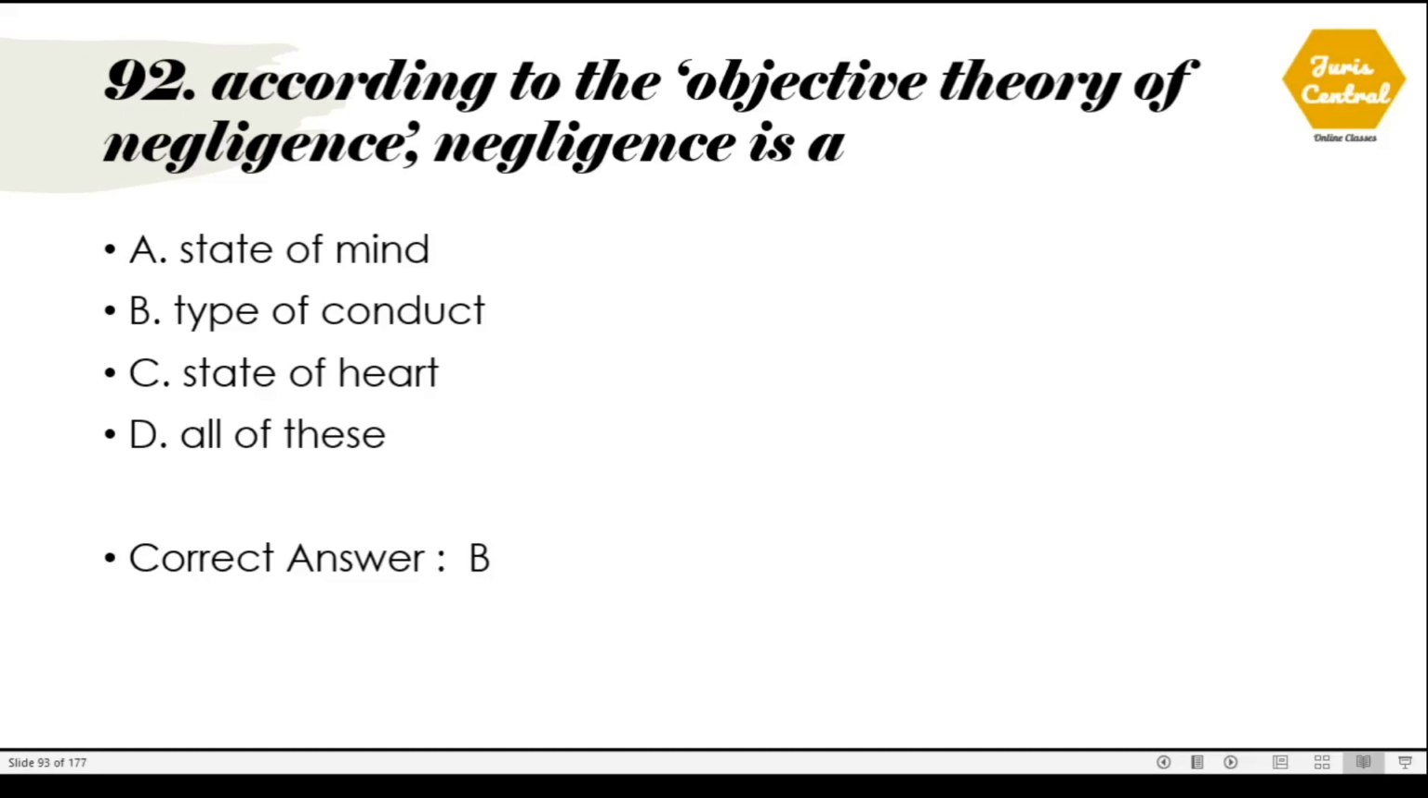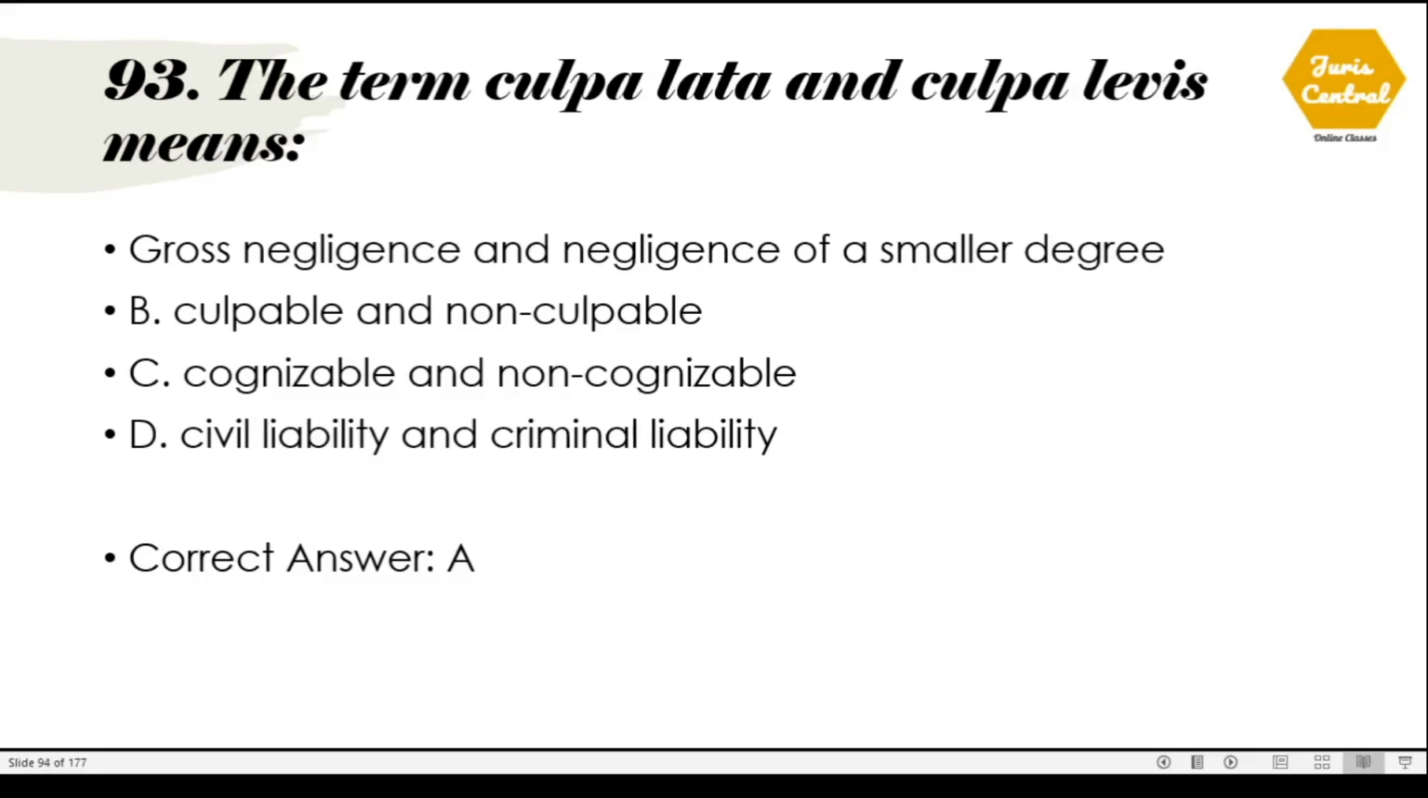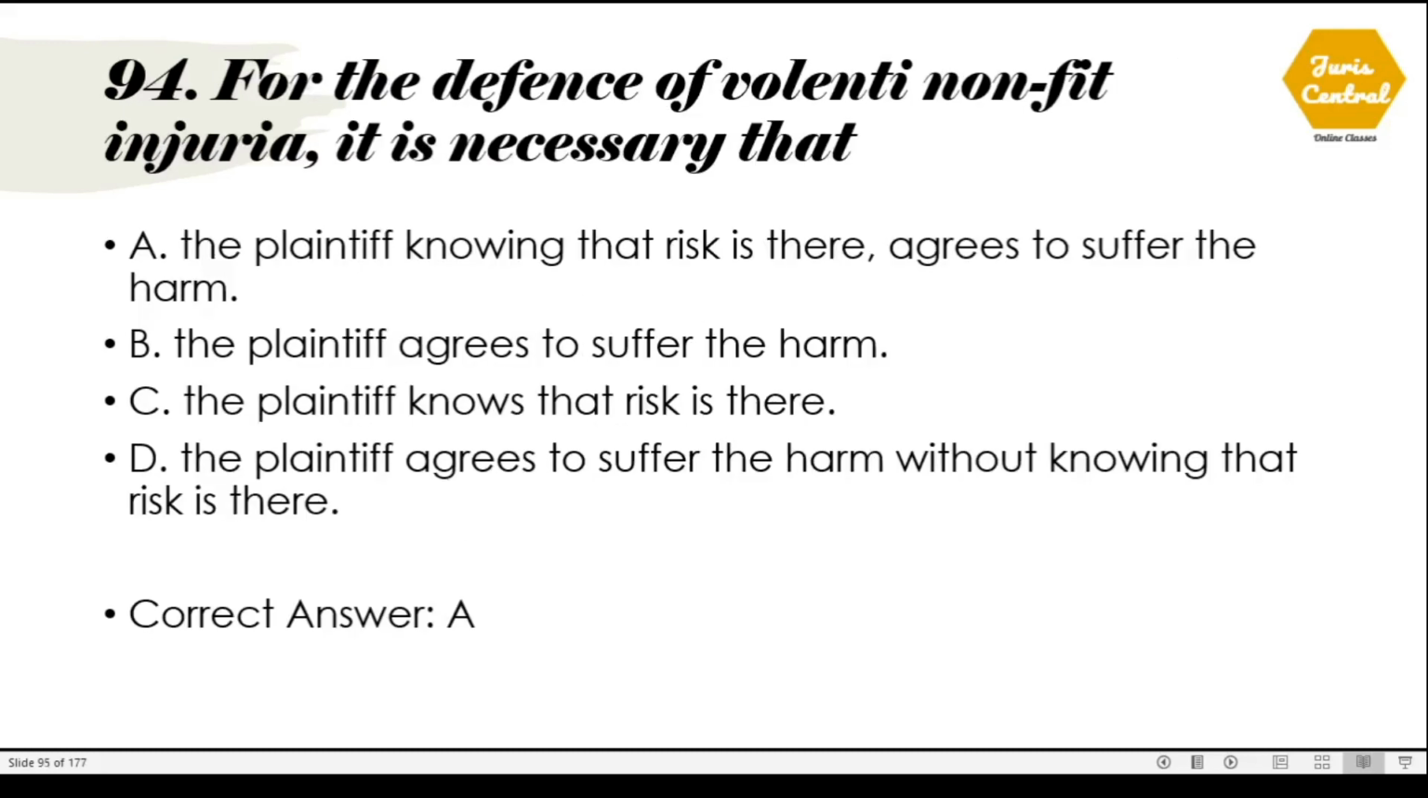92. According to the objective theory of negligence, negligence is what? Negligence is a type of conduct, which is option number B. 93. The terms culpa lata and culpa levis mean, correct option is option number A, gross negligence and negligence of a smaller degree. 94. For the defense of volenti non fit injuria, it is necessary that. The correct option is option number A. The plaintiff, knowing that risk is there, agrees to suffer the harm.